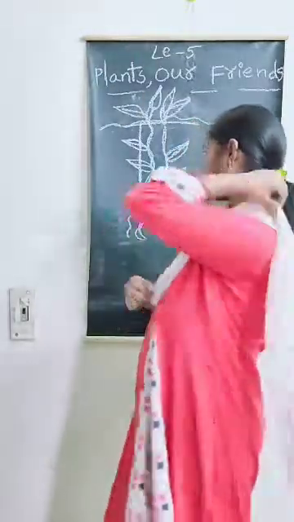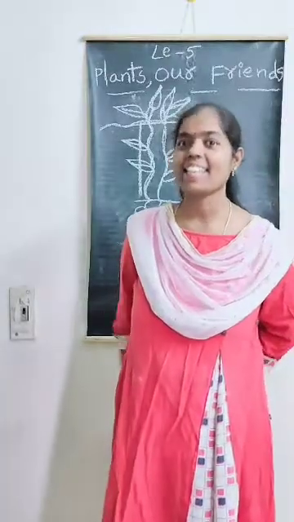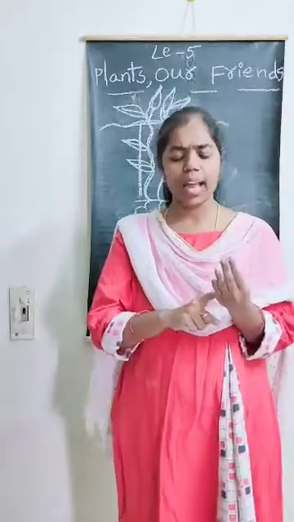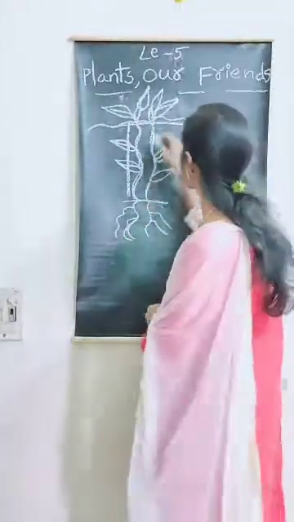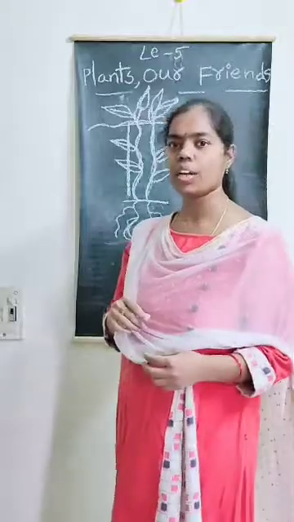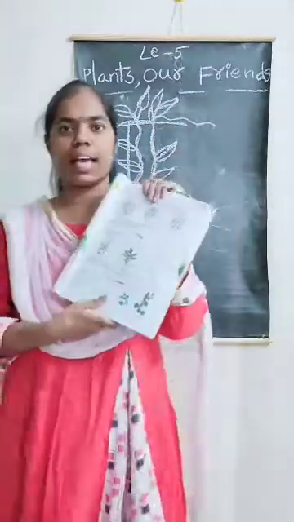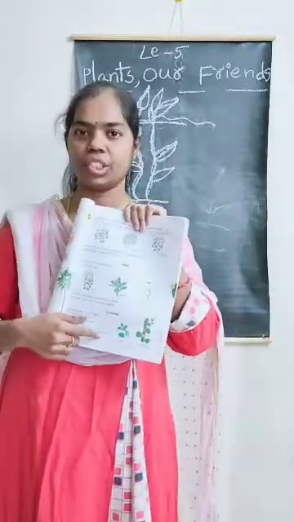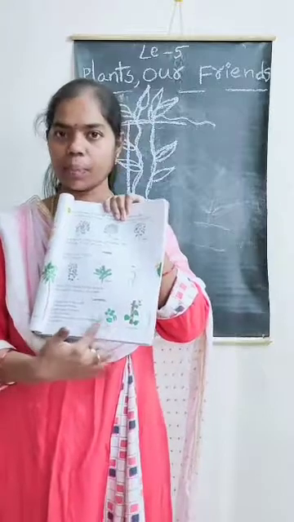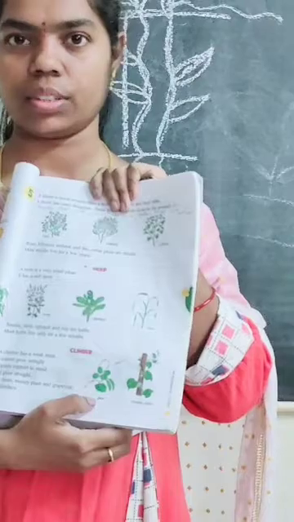Examples of this climber are, think once. Yes, money plant, pea plant, and beans plant are also examples of climbers. See here, this is a climber. On page 119, these are the examples of climbers. Money plant, pea plant. Got my point? Very good.